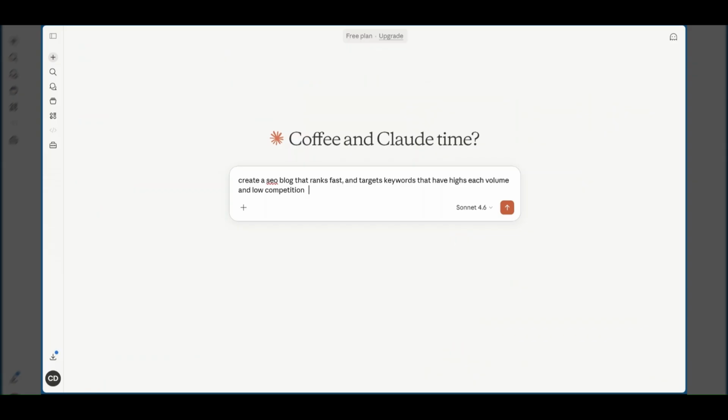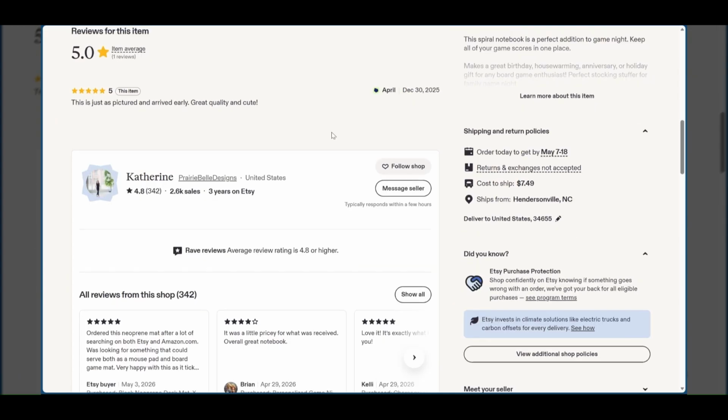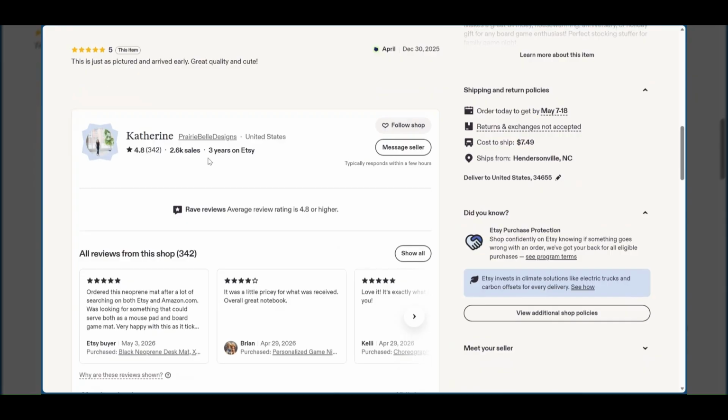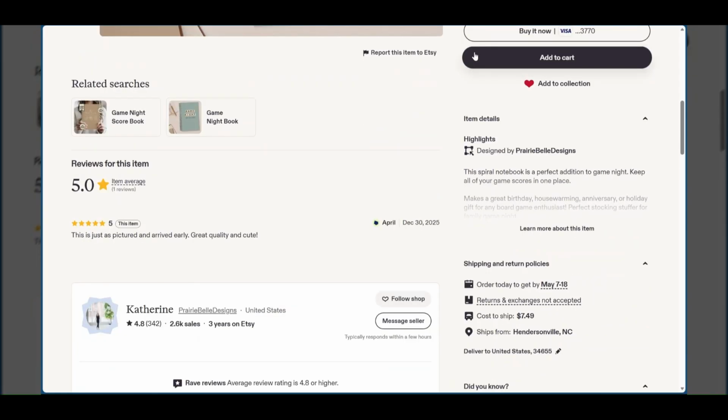for the niche of game night journals. I really don't know how much competition this has. This is just the first thing that I saw. This person has over 2,000 sales, so it could be good.